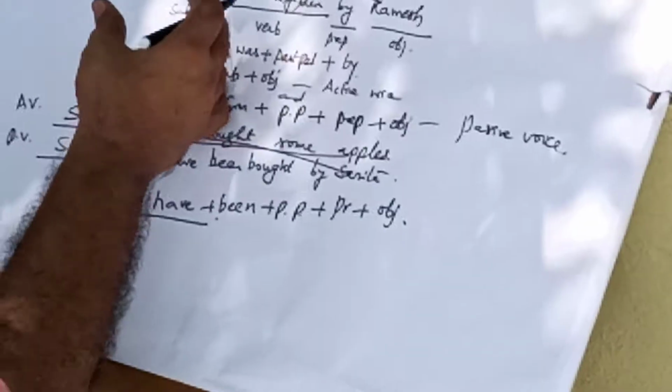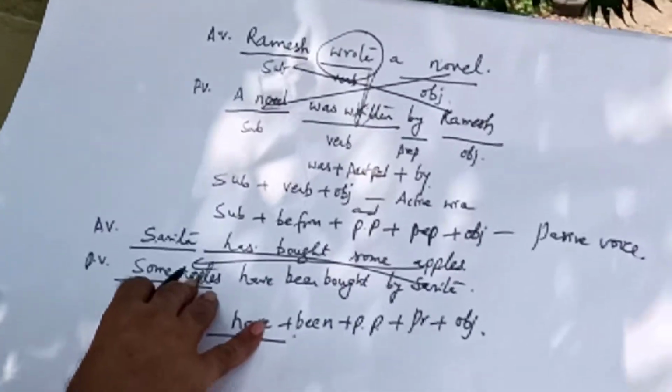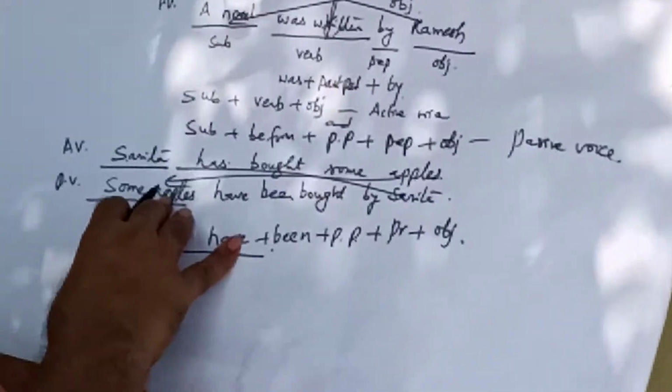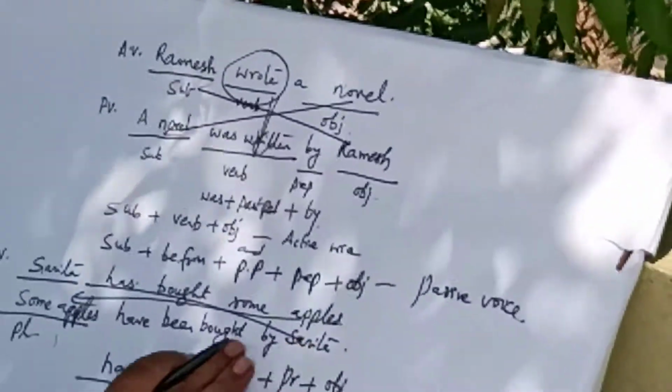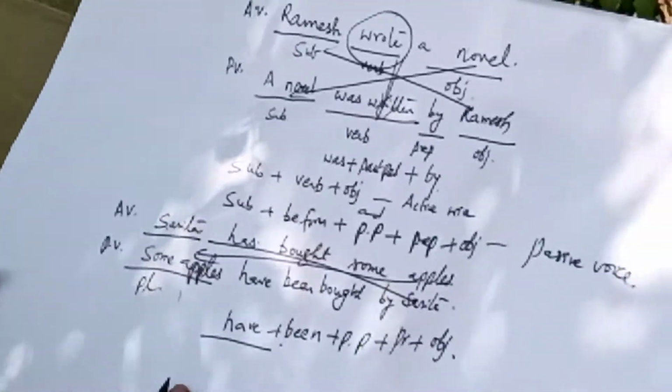So when you convert active voice into passive voice, you have to remember this thing also. The tense of the verb should not be changed. And there should be agreement between the subject and the verb. If the subject is singular, the verb should be singular. If the subject is plural, the verb should be plural. So let us consider another example.